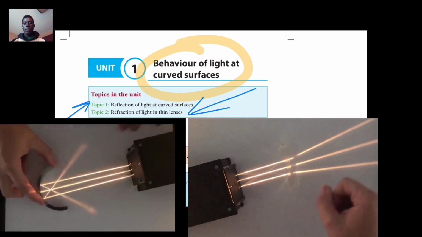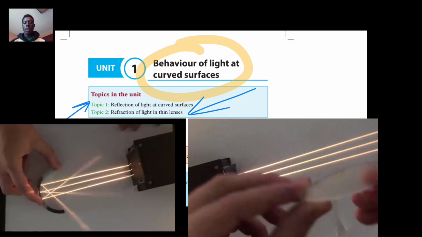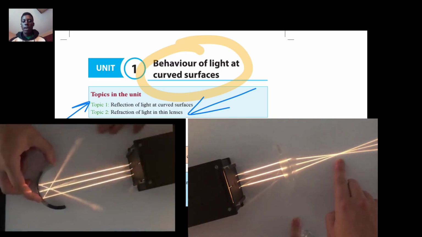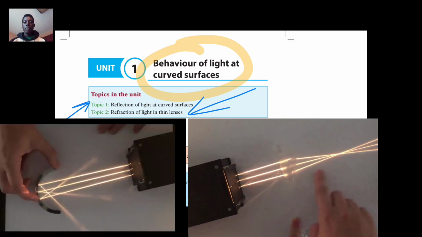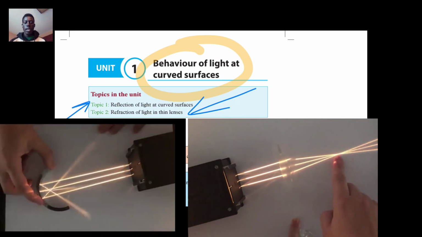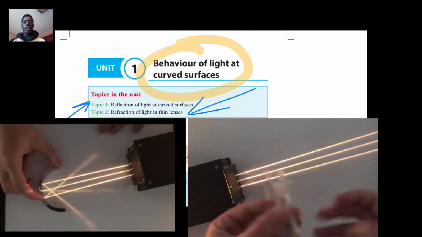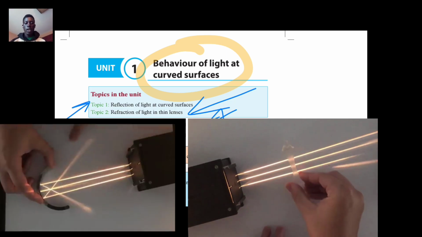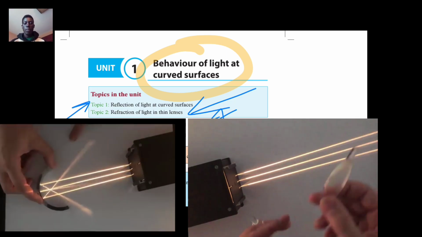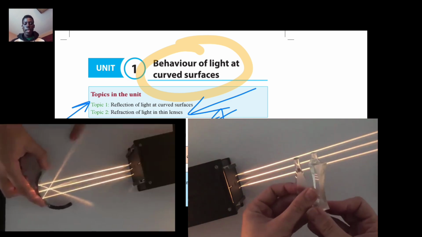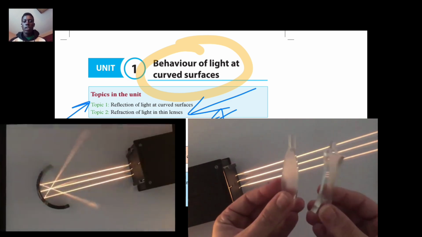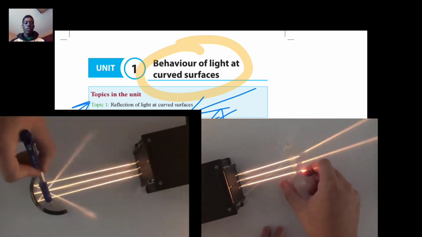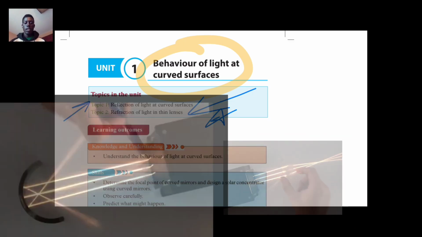In the first topic, we are going to understand how light is reflected off curved mirrors or spherical mirrors, like concave and convex mirrors. While in topic 2, we are going to explore how light bends as it passes through thin lenses, affecting the focus and image formation. So these are going to be our focus in Unit 1. You need to follow well so that you don't miss anything out.